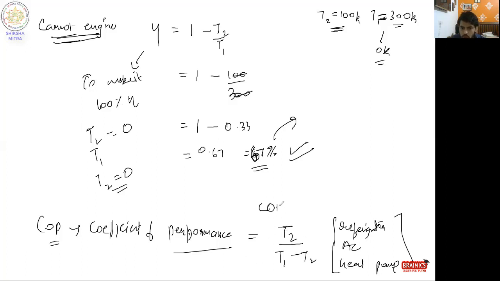COP value is always greater than 1. The least efficient engine has a COP equal to 1. It is opposite to efficiency. Efficiency is always less than 1, and its maximum value is 1. Whatever 0.67 is coming in this form, it is less than 100%, and COP is always greater than 1.